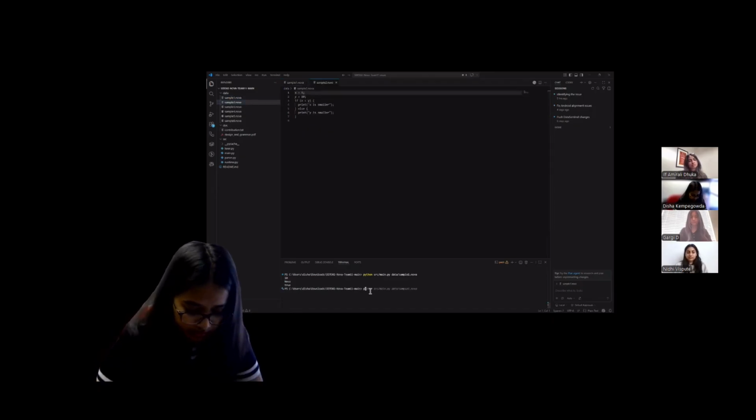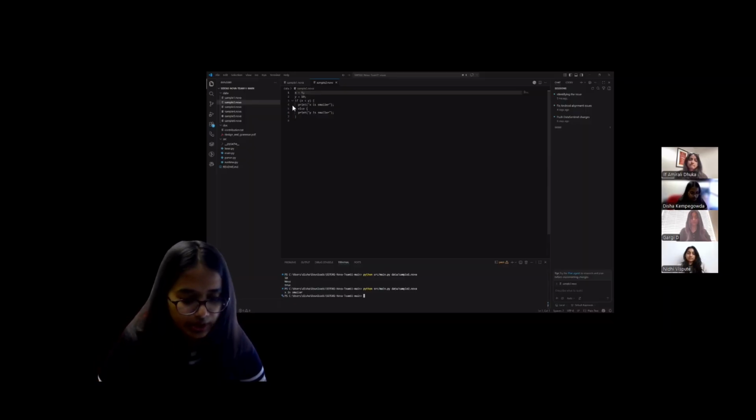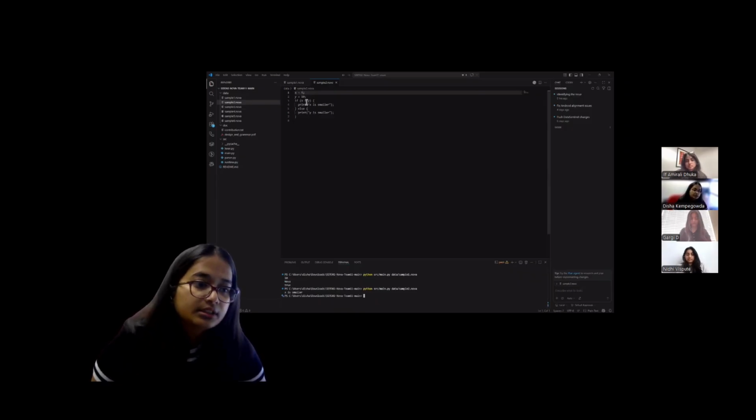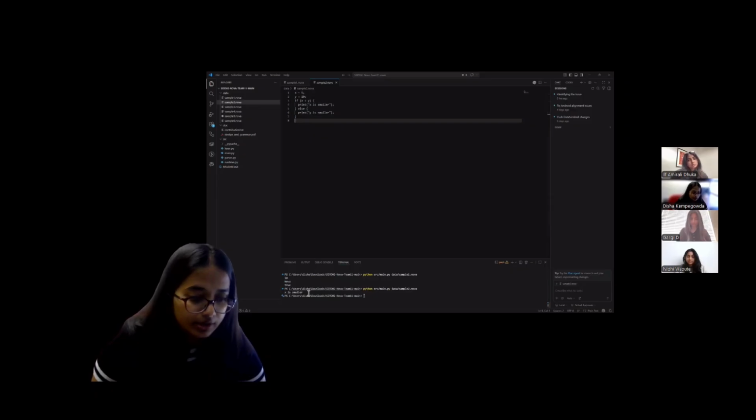So then we have sample 2. Here, if-else is basically used. We have assigned a value x as 5 and y as 10. We put in a condition that if x is less than y, then we print x is smaller. If that is not the case, we ask else, print y smaller. So as you can see, x is smaller than y.